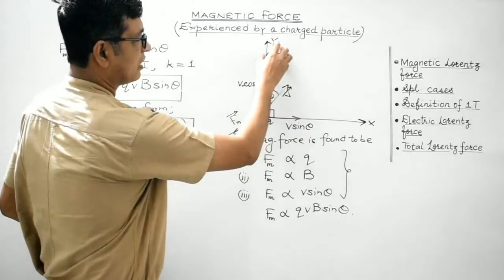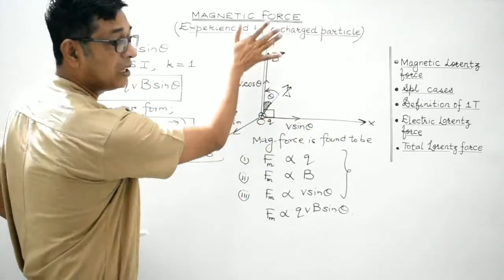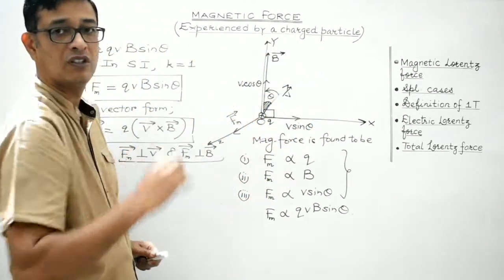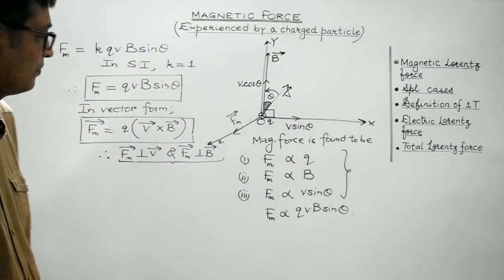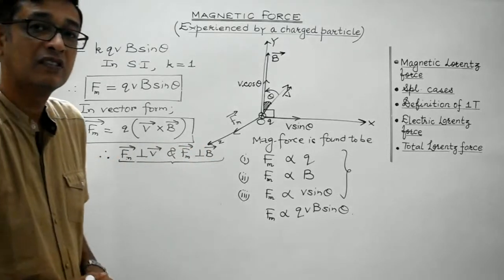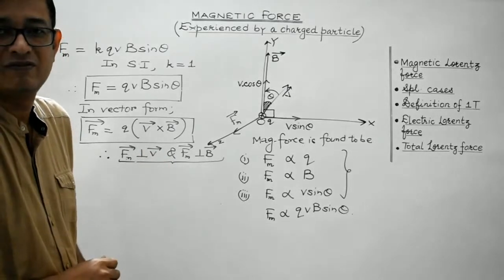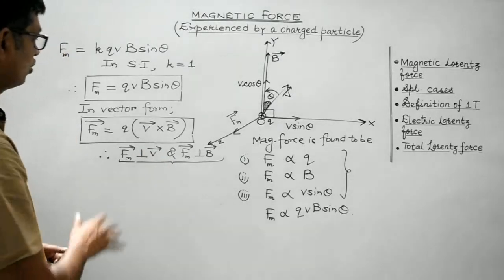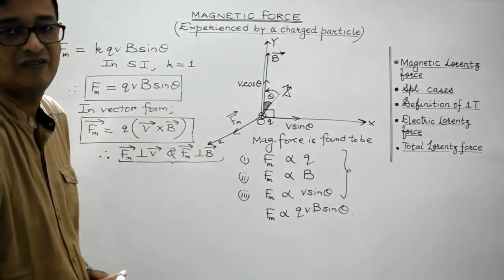If V vector and B vector are lying in the plane of the board, then magnetic force would be perpendicular to the plane of the board and in the outward direction. Clear? Okay. So the direction of magnetic force can be given by Fleming's right hand thumb rule. Clear, students? Okay. So this was the magnitude and this is regarding the direction.